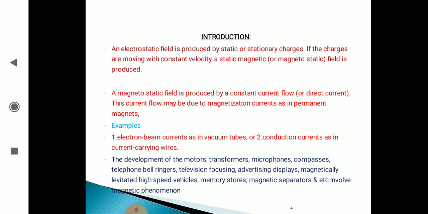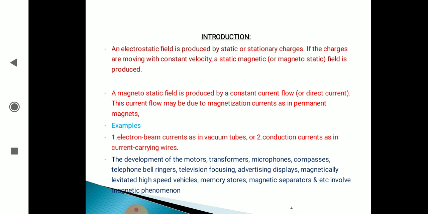A brief introduction: what is magnetostatics? I want to tell you how this magnetostatic field is produced. An electrostatic field is produced by static or stationary charges.